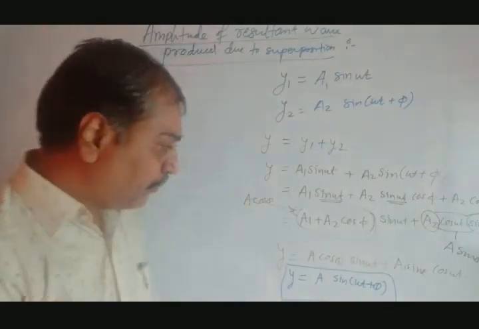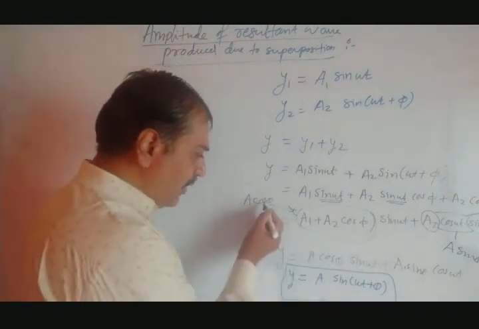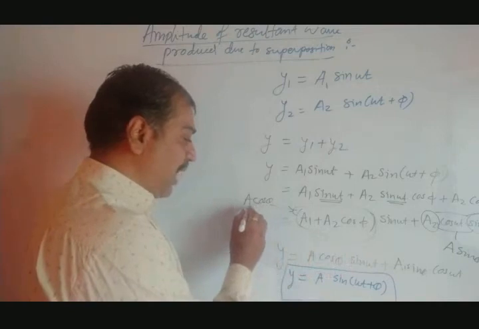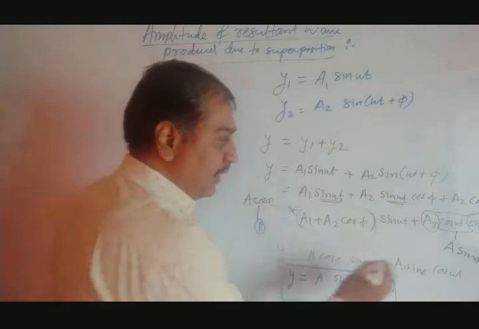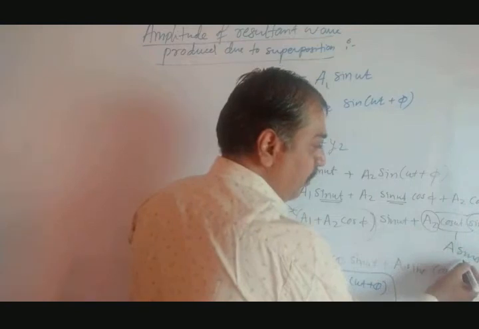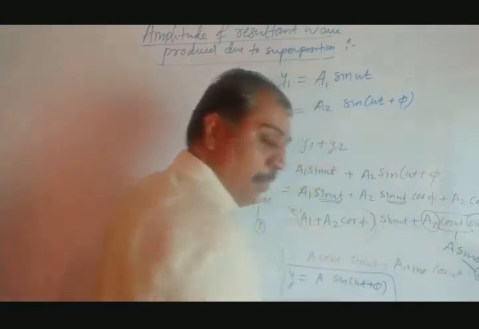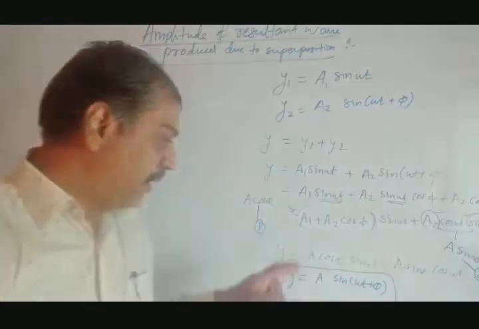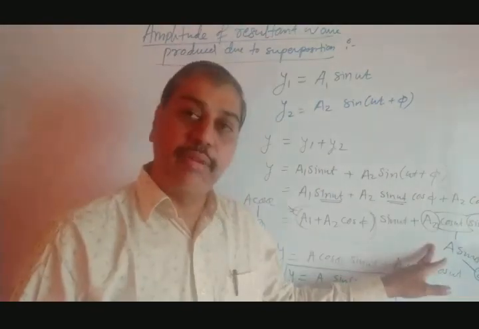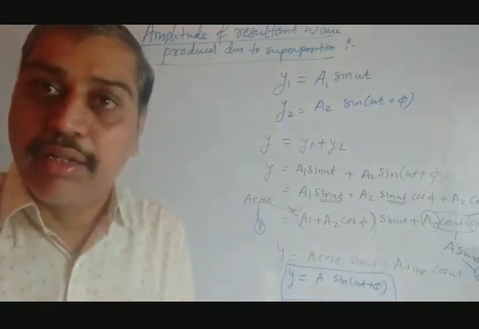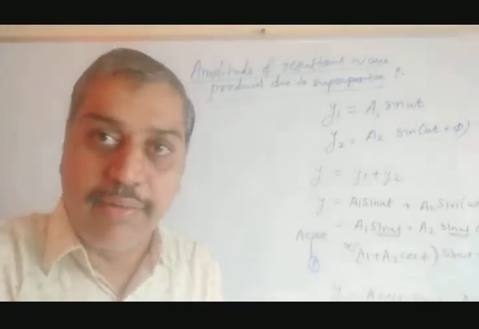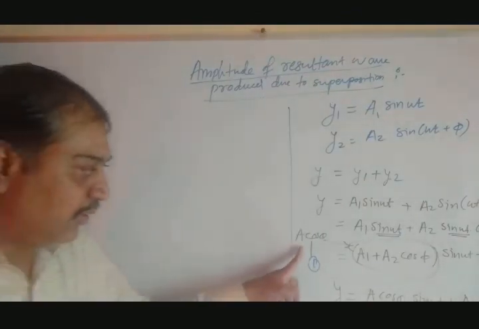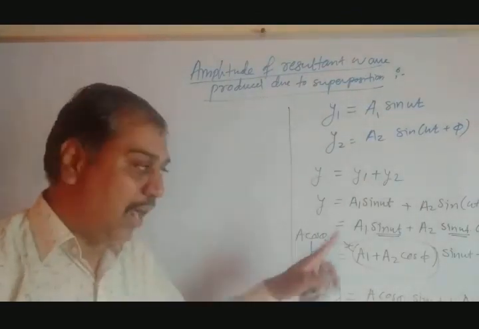Now just do one thing. As we have put, a cos theta equals a1 plus a2 cos phi, suppose this is equation 1, and a sin theta equals a2 sin phi, equation 2. Just square equation 1 and square equation 2 and add them together.